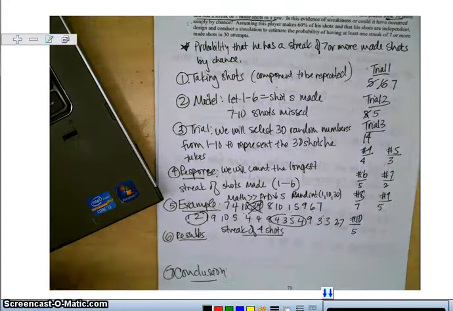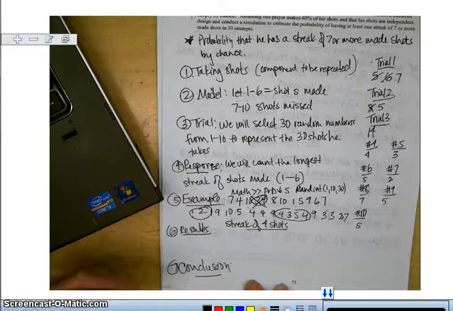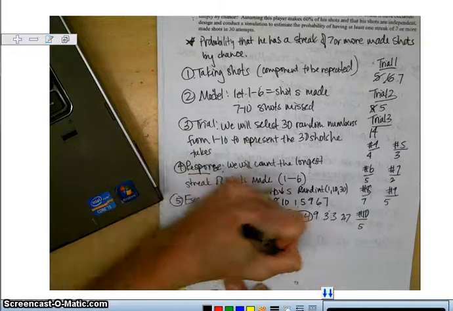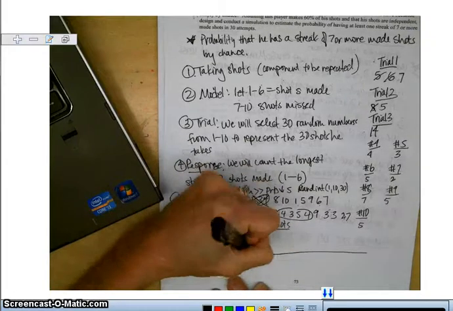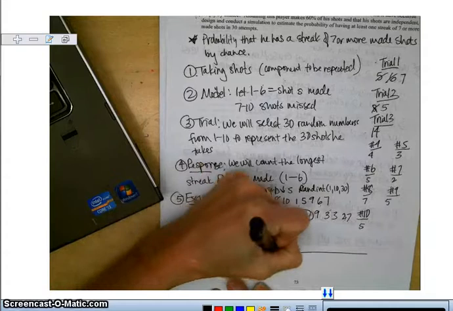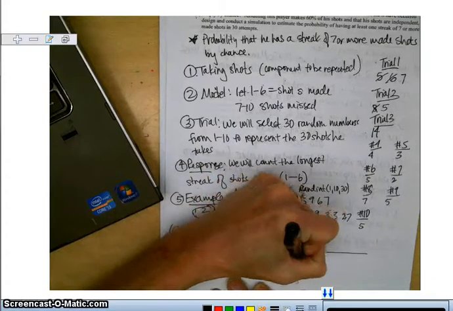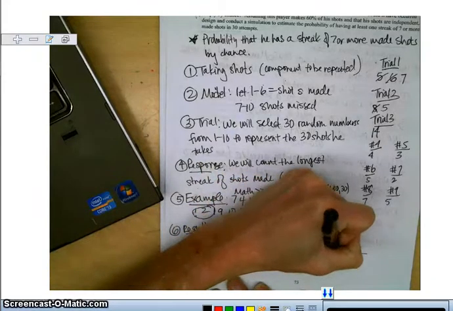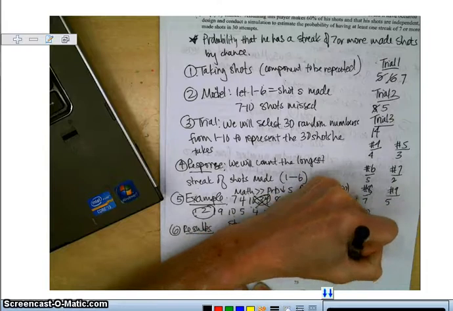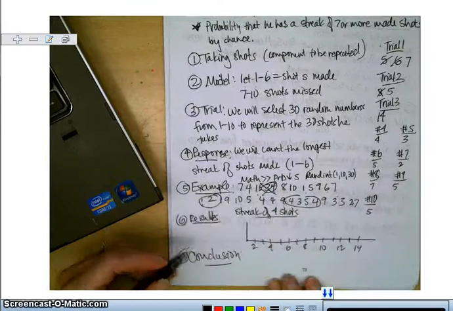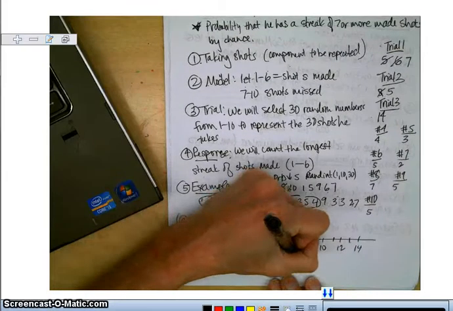So what I'm going to do is graph the results. If I make a graph of my results, 2, 3, 4, 5, 6, 7, 8, 10, 11, 12, 13, 14, because I do need a 14. The title on the bottom is the longest streak.